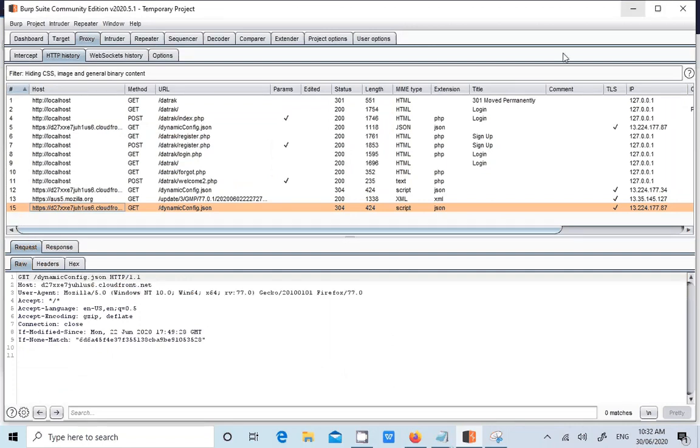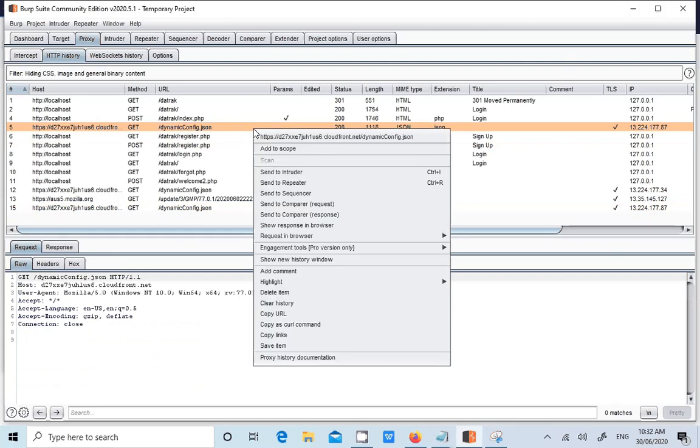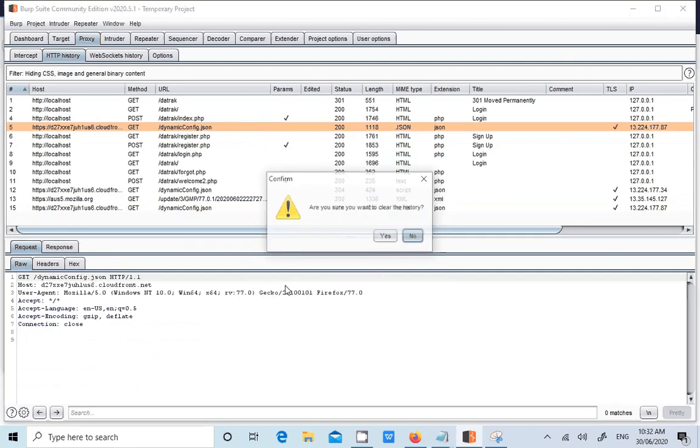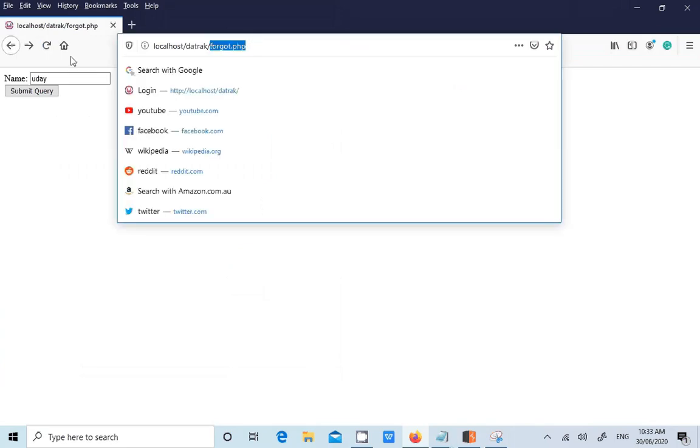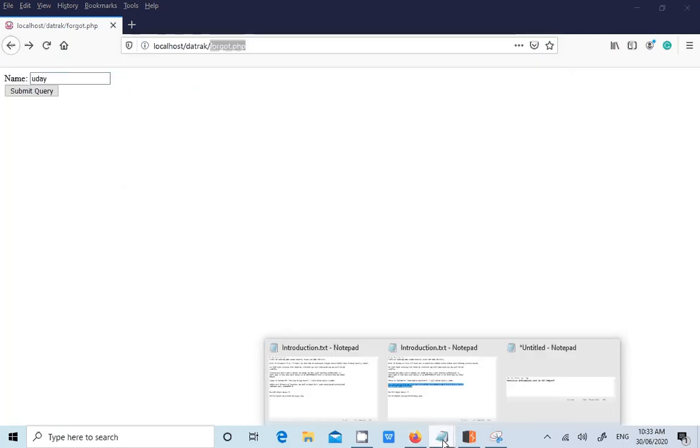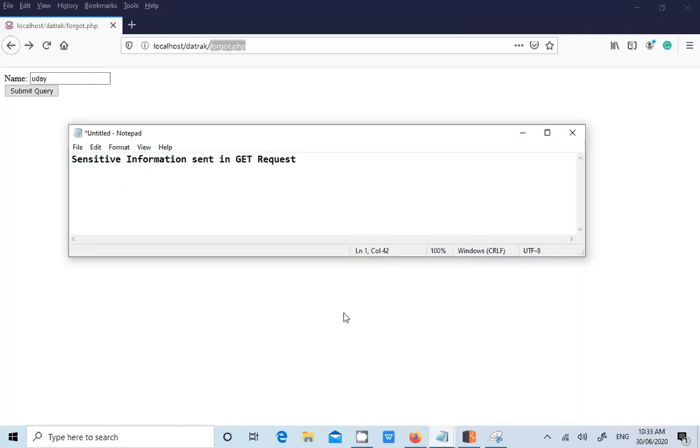So now I am showing you how to clear. Just right click, clear history, and everything will be gone. Yes. Now this means the history is removed from the Burpsuite tool itself, not from the browser history. Remember, guys. Now let's talk about sensitive information sent in GET request. This is what we are talking about, right?